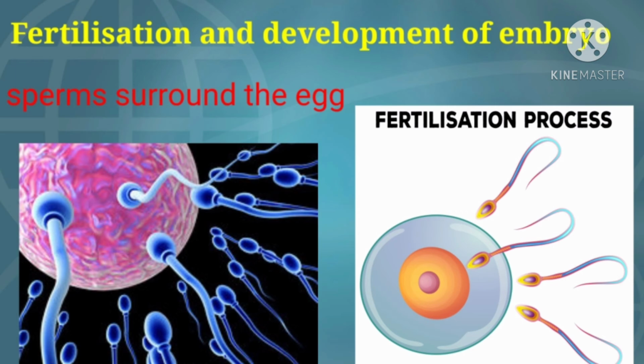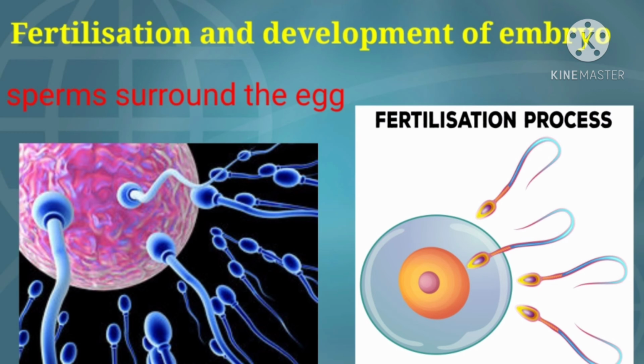The zygote begins to divide and move towards the uterus. By the time the fertilized egg reaches the uterus, it has divided into a few cells. On reaching the uterus, the fertilized egg inserts into the wall of the uterus. After a few days, an organ called placenta develops where the egg implants. The developing zygote is now called the embryo.